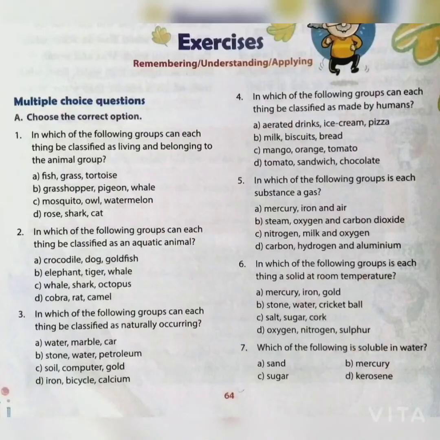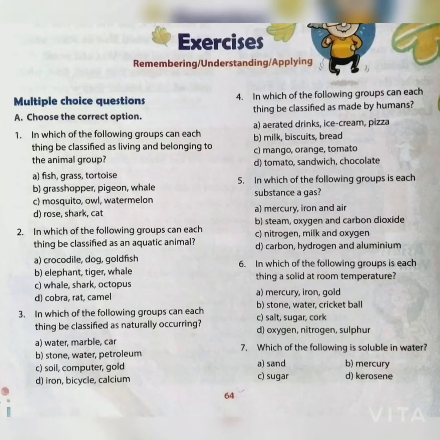Which of the following groups can each thing be classified as living and belonging to the animal group? The answer of this question will be option B, grasshopper, pigeon and whale. Question number 2. In which of the following groups can each thing be classified as an aquatic animal? The answer of this question will be option number C, whale, shark and octopus.